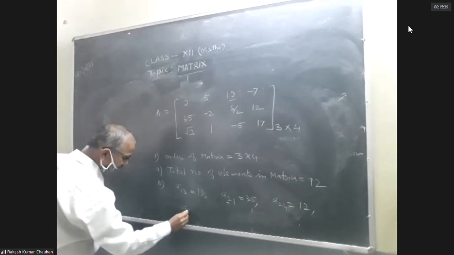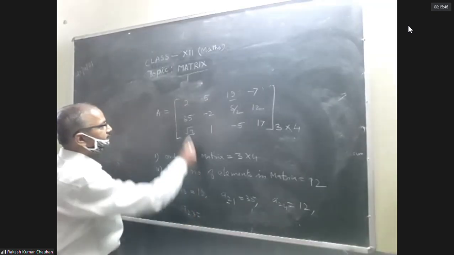Next, A23. Second row, third column. 5/2.